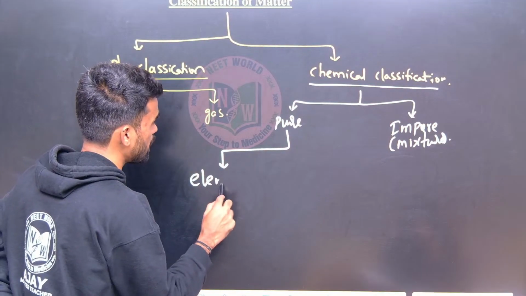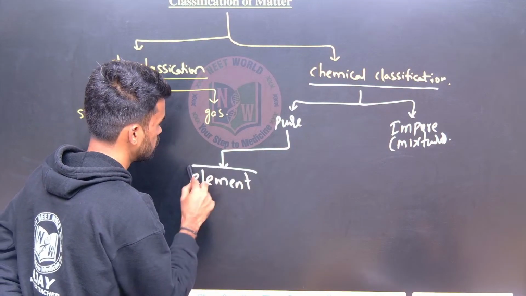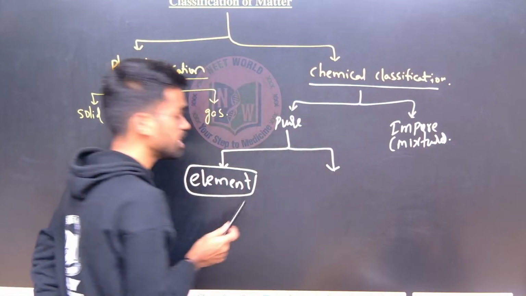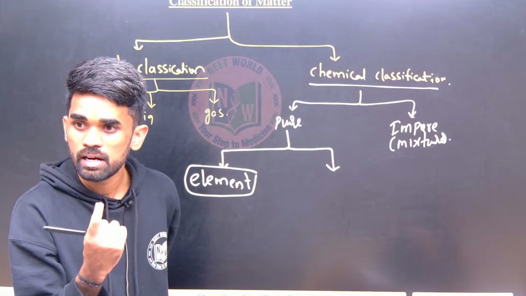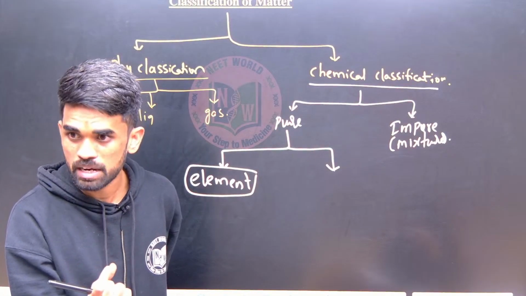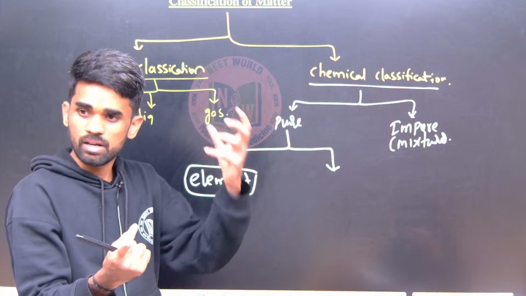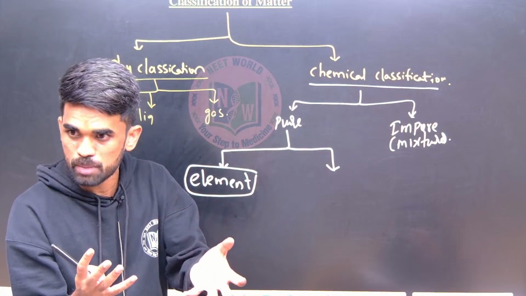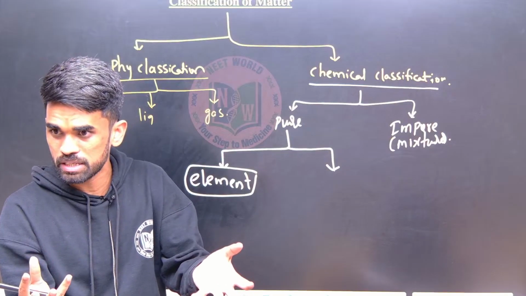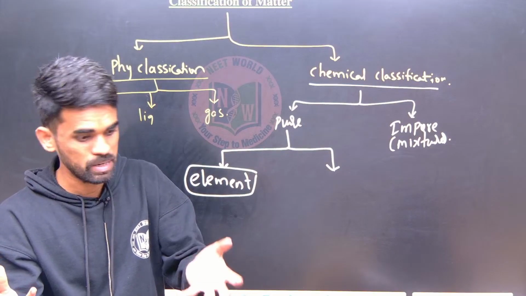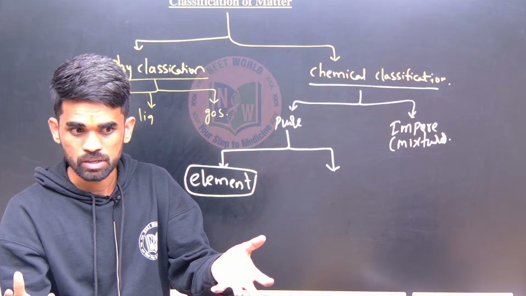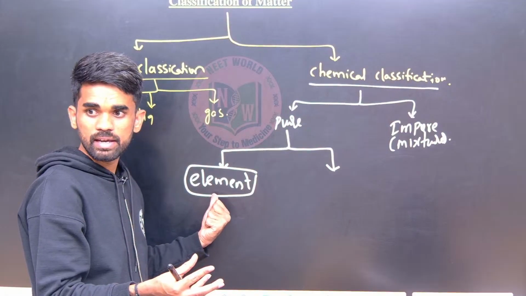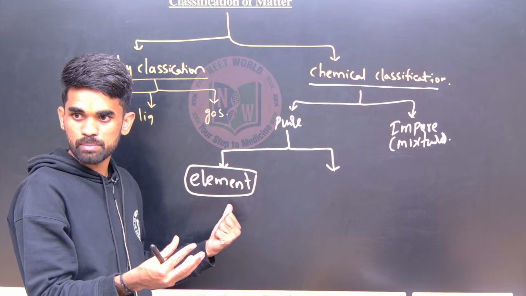So what do we mean by element? This is the natural existence of a particular atom. For example, the carbon atom has its own individual properties. The nitrogen atom also has its own individual properties when we compare it with carbon. So carbon is an example of an element, and nitrogen is again an example of an element.